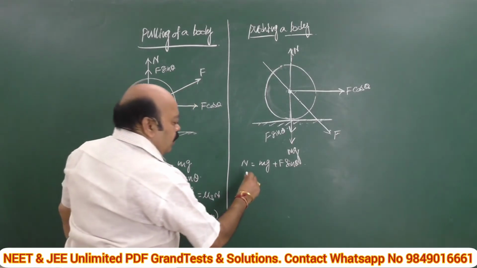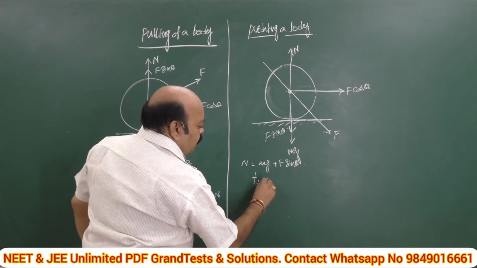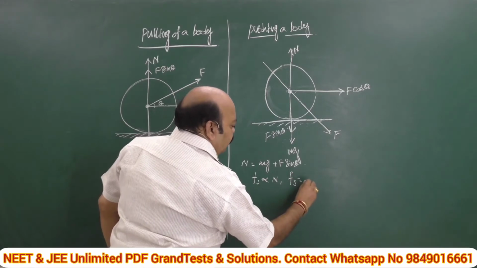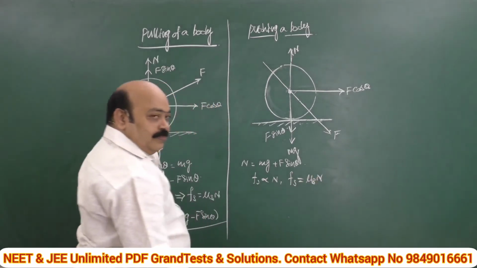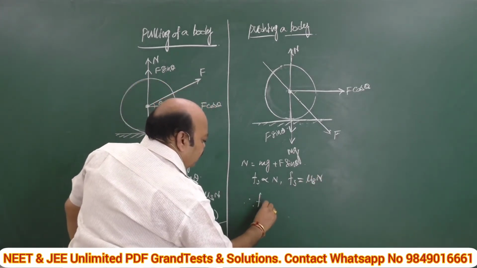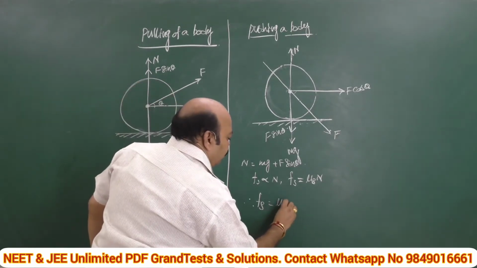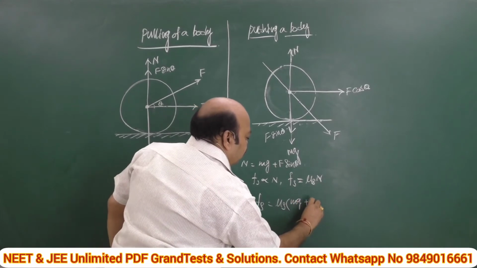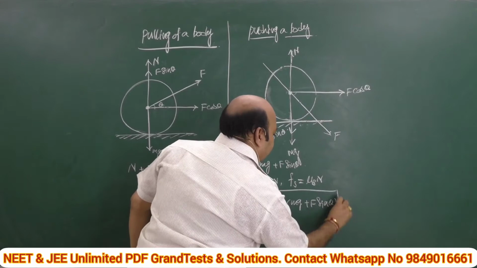As usual, this frictional force is directly proportional to the normal reaction, and if you introduce a constant, the frictional force is equal to a constant, mu s, into N. If we substitute the value of N here, the static frictional force is equal to mu s into the value of N, nothing but mg plus F sin theta. This is the formula.